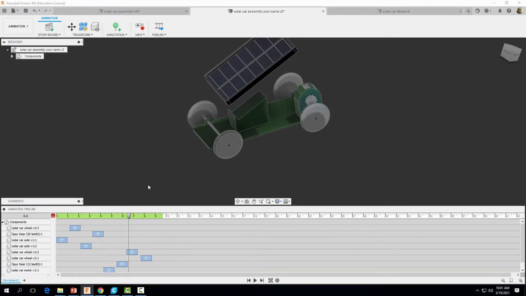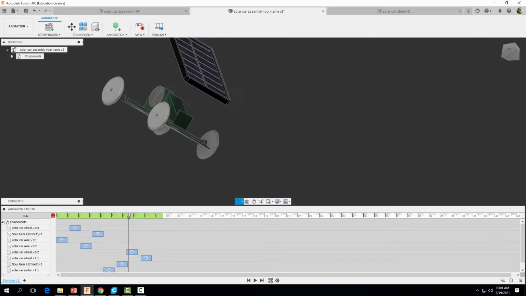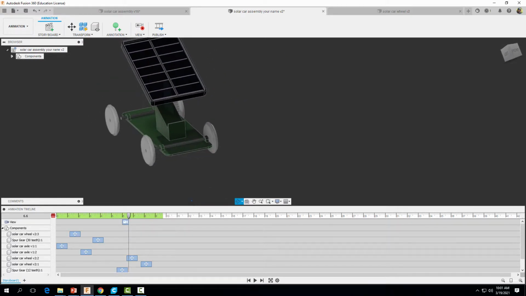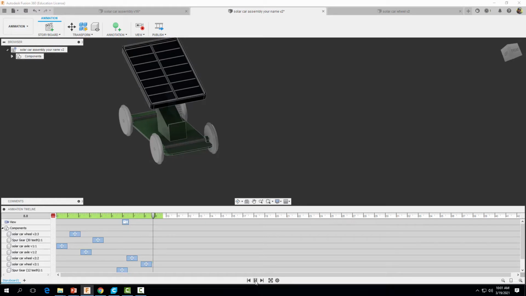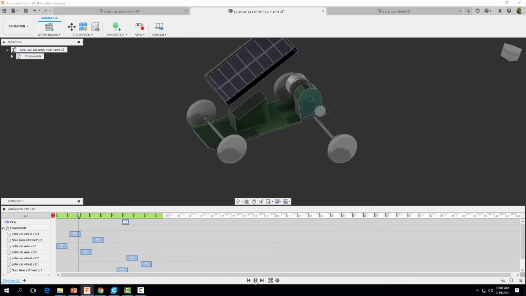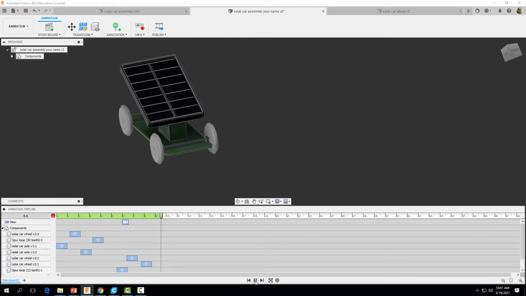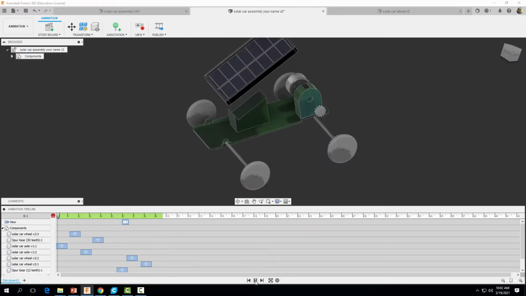Now right here, I'm going to rotate it around. So you can see the other side of the wheels come on. All right, looks pretty good.